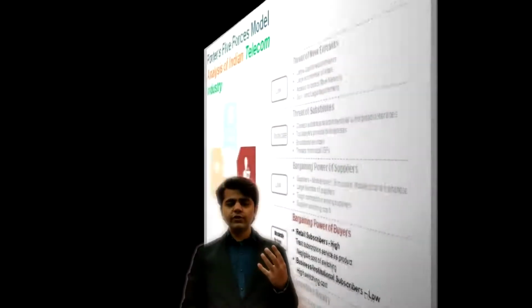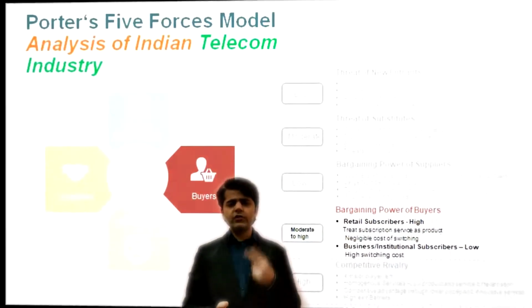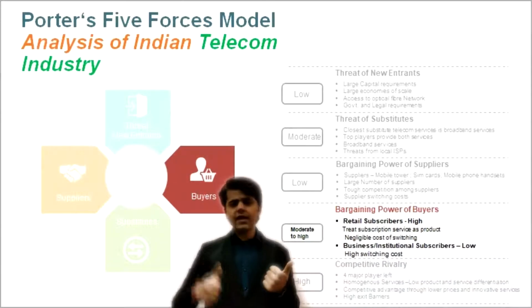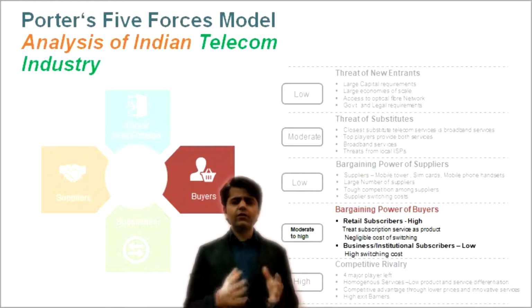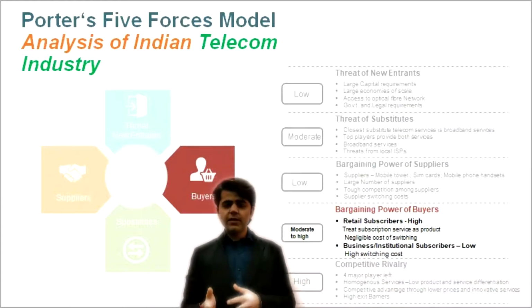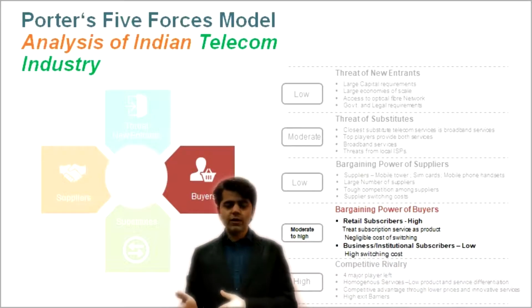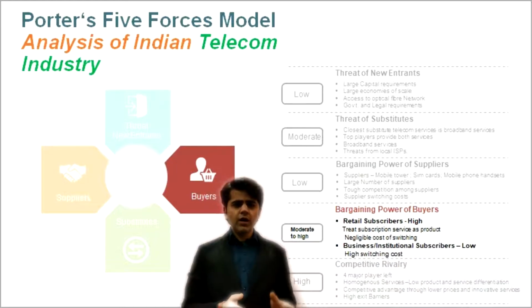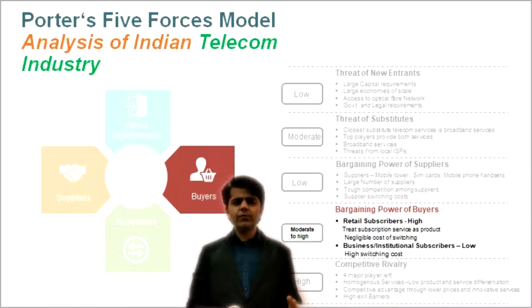Now the fourth force introduced by Porter is the bargaining power of the buyer. In the telecommunication industry, there are 2 kinds of buyers, individual subscribers and enterprise subscribers. When we talk about individual subscribers, there is almost negligible cost of switching, which makes them treat subscriber services as a commodity. That is, they can switch anytime they want. But due to low average revenue per user and a large number of users in the market, a single buyer or even a group of buyers cannot potentially impact the operator.